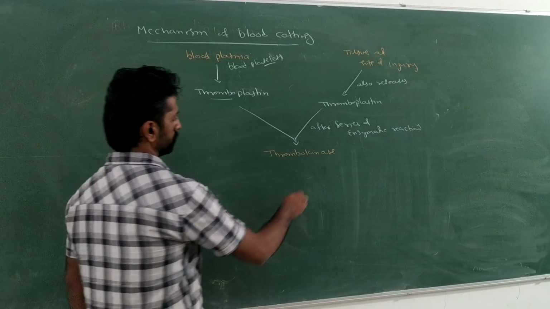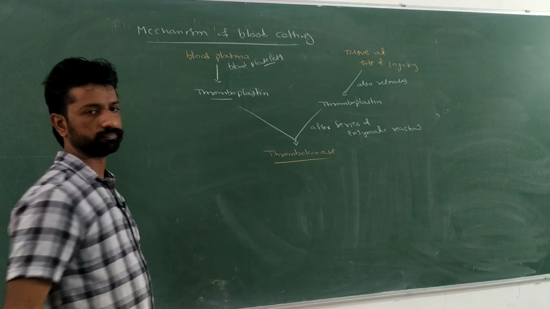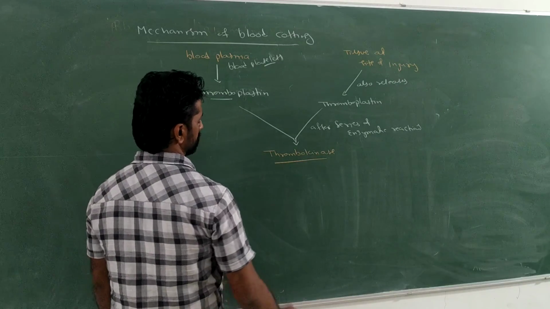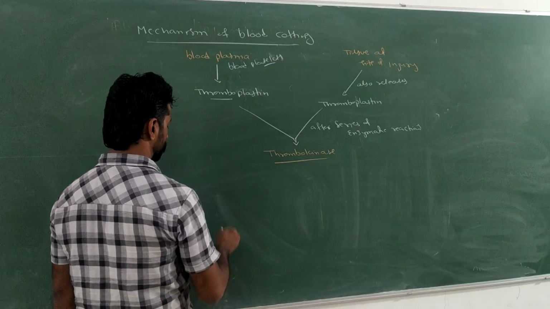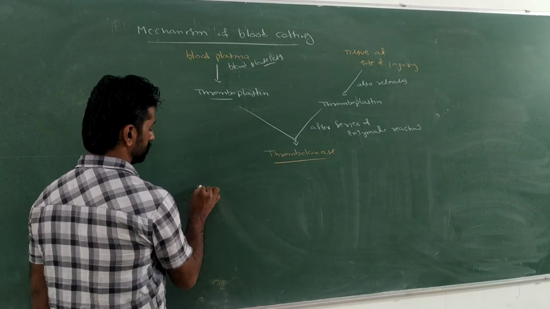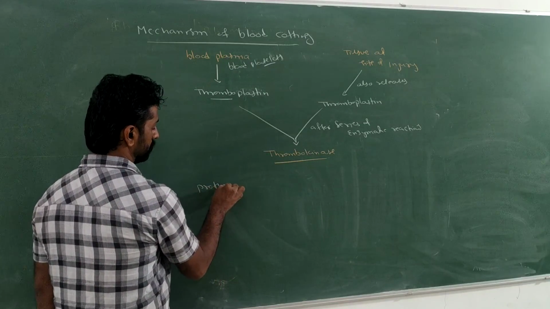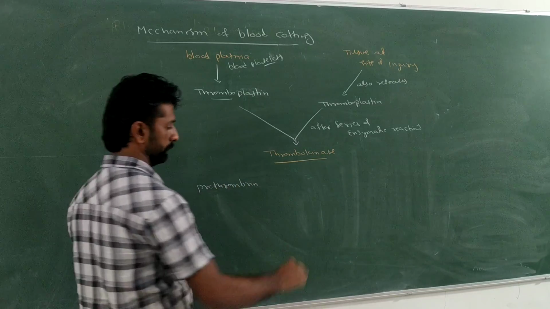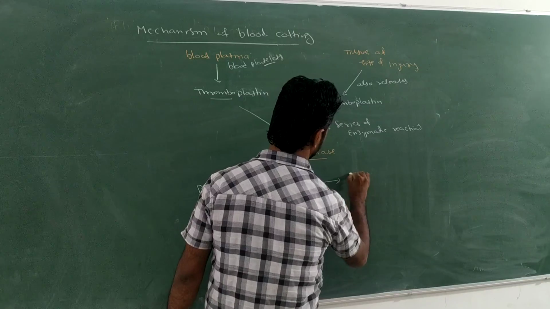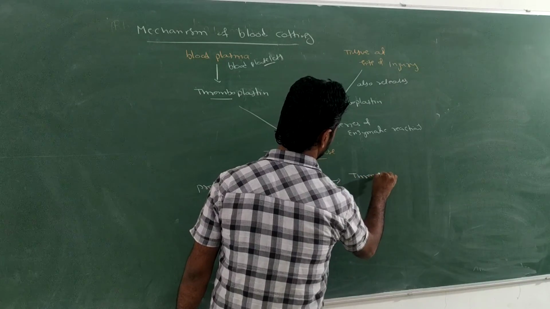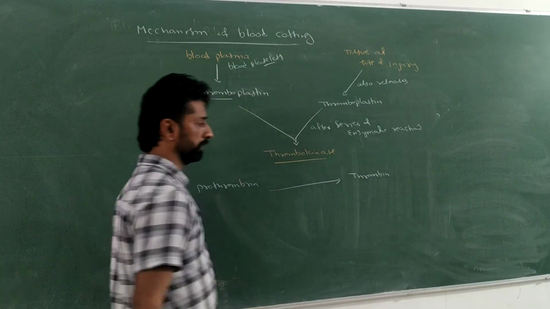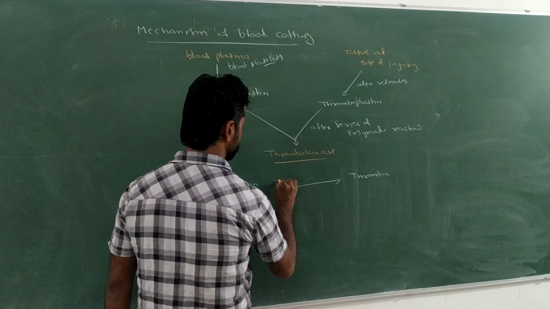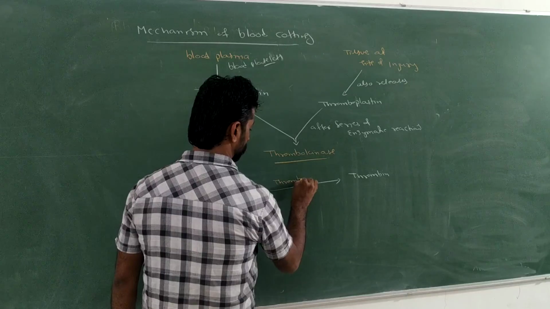Once the thrombokinase is formed, in the presence of calcium ions, this thrombokinase converts prothrombin, which is present in the blood plasma, into active thrombin. What is that enzyme? Thrombokinase.